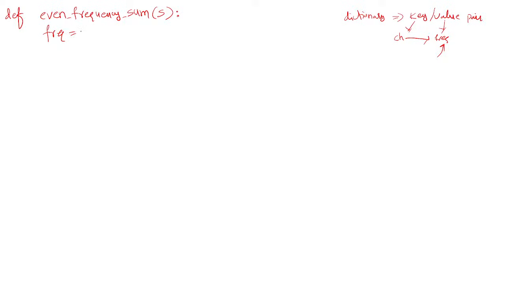For that we define a variable called frequency, which is nothing but an empty dictionary. Here I'll show you. Initially your frequency dictionary is empty, and let us work out how key value pairs will be stored in this dictionary. Then you just need to walk through the string from the first character to the last character. Here no index is required, you can just use a for loop.